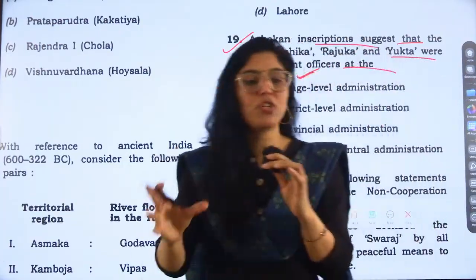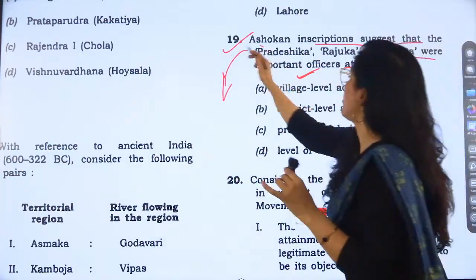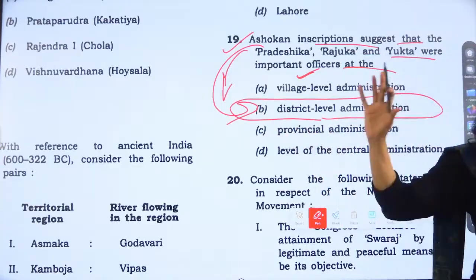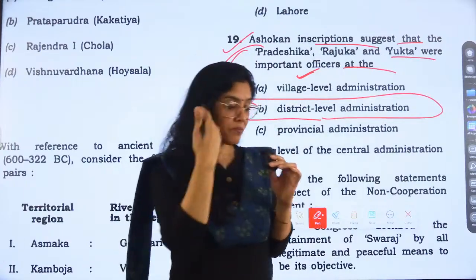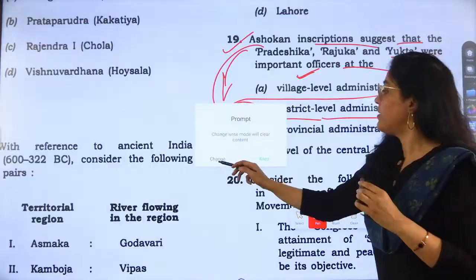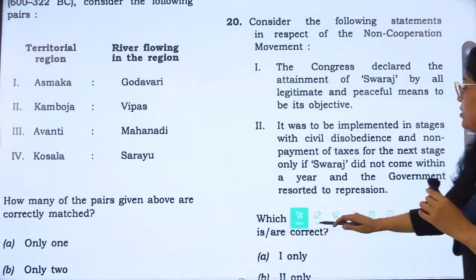Ashokan inscriptions suggest that the Pradeshika, Rajuka, and Yukta were important officers in the administration. So they asked a question about the administration: what were they responsible for? They were responsible for district-level administration, not provincial. I have seen the answer keys of many students, and they have marked provincial-level administration.